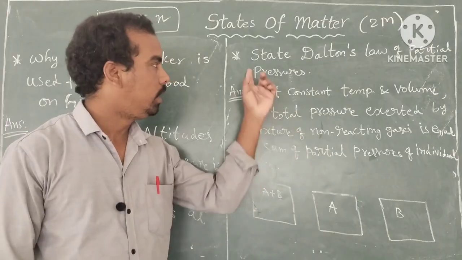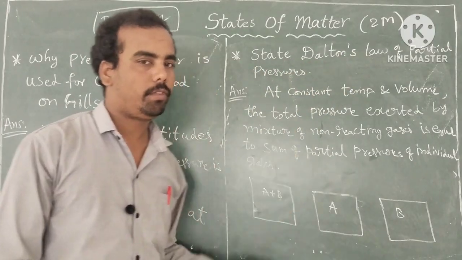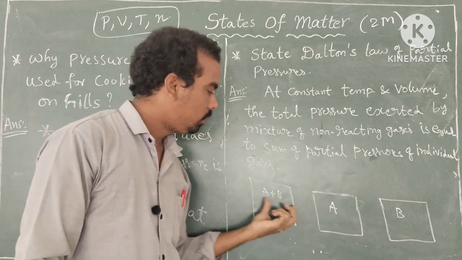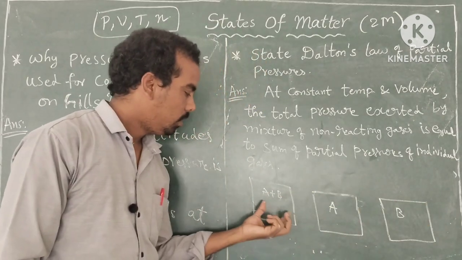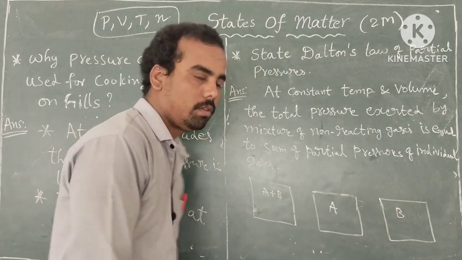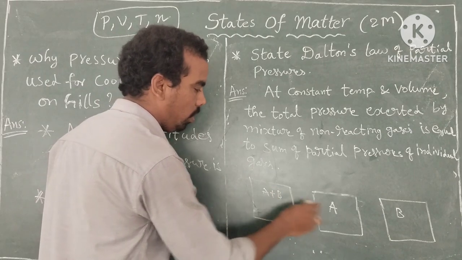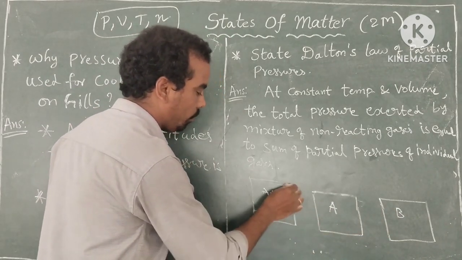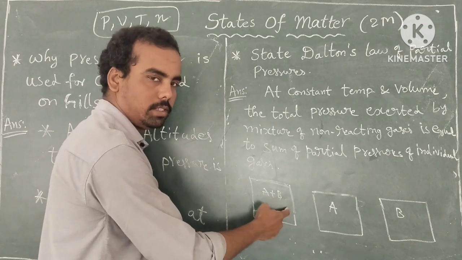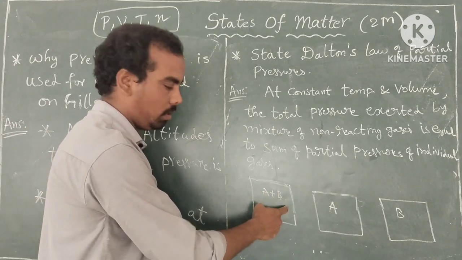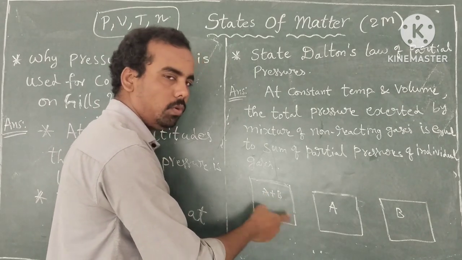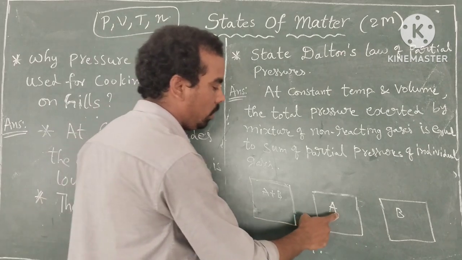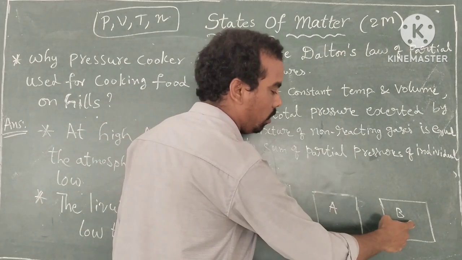Two points, 2 marks. State Dalton's law of partial pressures. Very easy. Suppose 3 vessels of the same volume are taken at constant temperature, volume constant and temperature constant. In the first vessel, 2 different gases are taken. They are non-reacting with each other, A and B, 2 non-reacting gases. In the second vessel A, in the third vessel B.